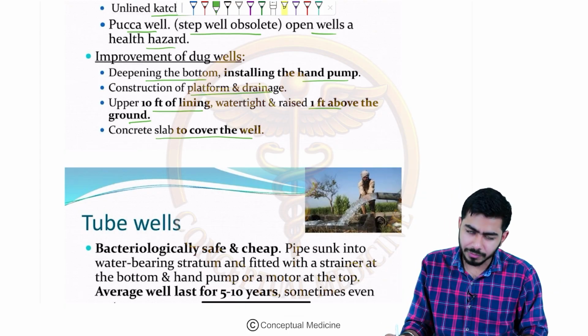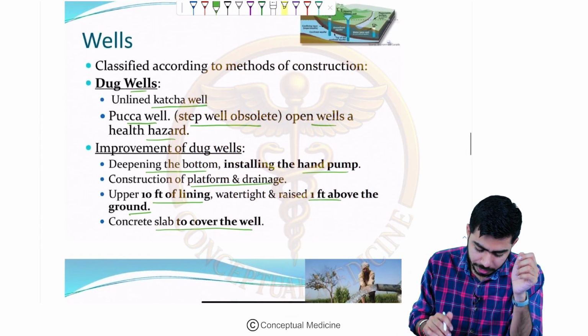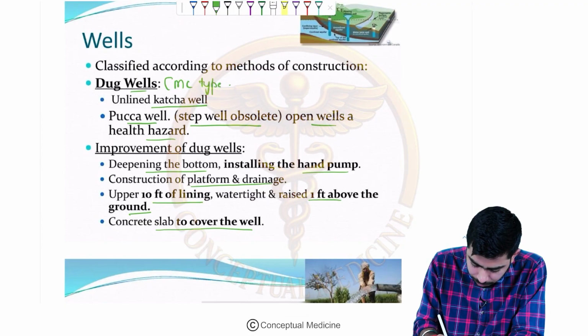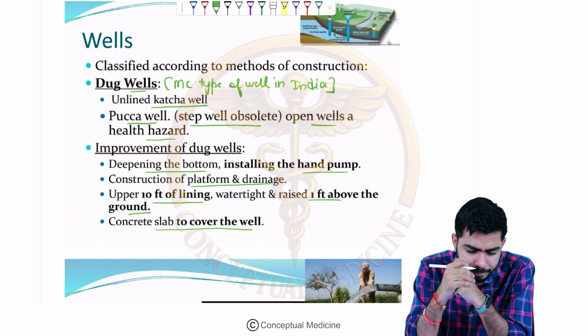So these are the dug wells. There could be the kacha well and there could be the pucca well. These are the most common type of well in India, guys. It could be kacha or pucca, but these are the most common type of well in India, right?